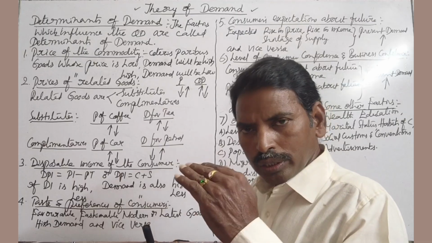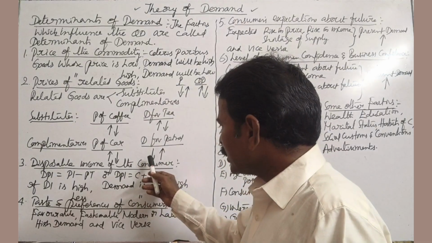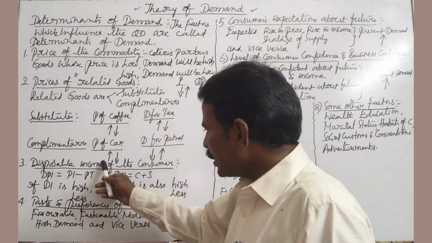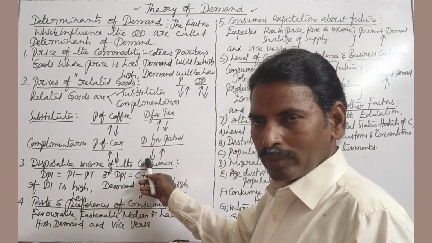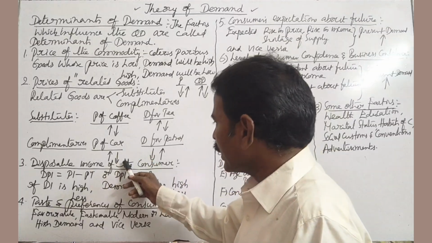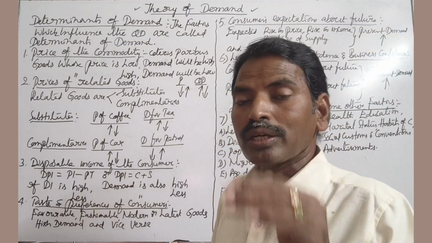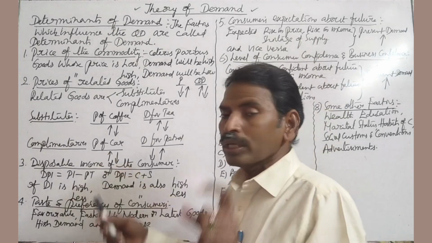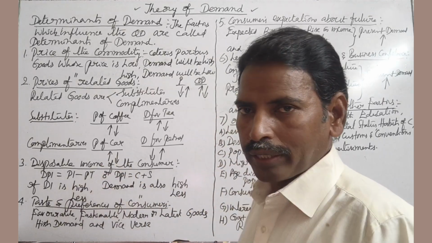Number of cars reduced, automatically demand for petrol also decreases. If the price of the car decreases, demand for petrol increases. There is an inverse or negative relation in the case of complementaries. Prices of related goods is the second factor.